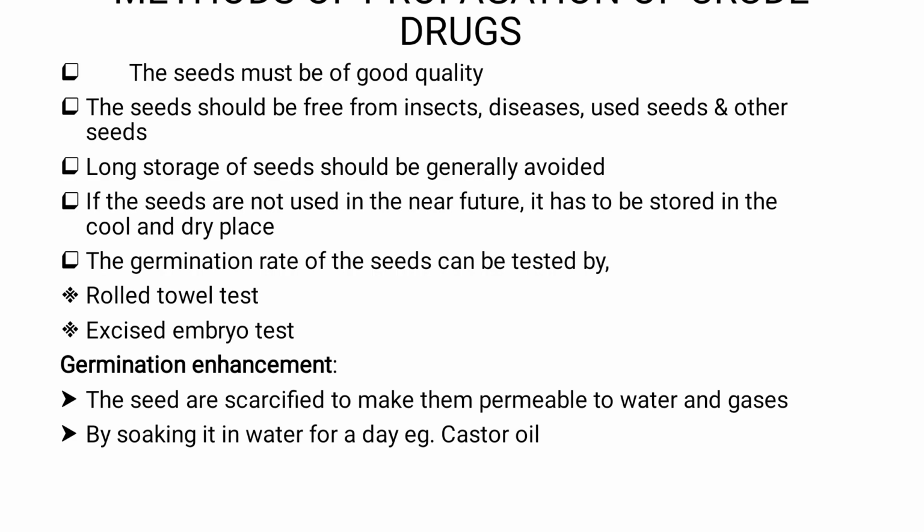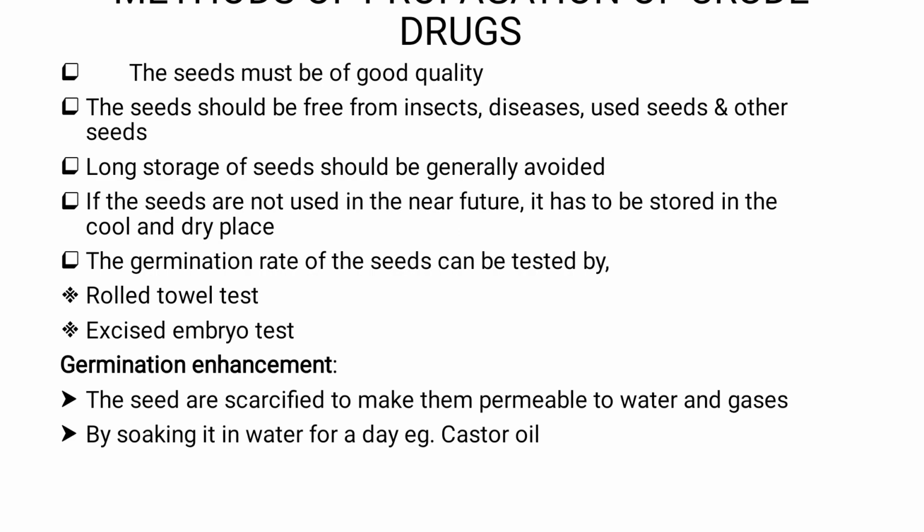The germination rate of the seeds can be tested by the rolled towel test or the excised embryo test. Okay. In the rolled towel test, we take a cotton cloth. We keep a certain seed sample, which is closed and kept in a dark place.